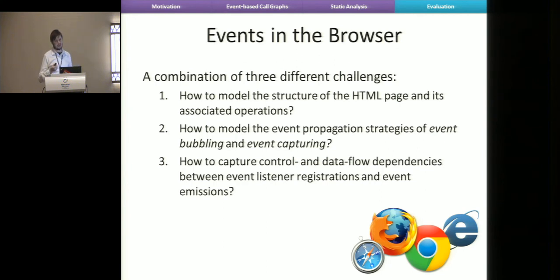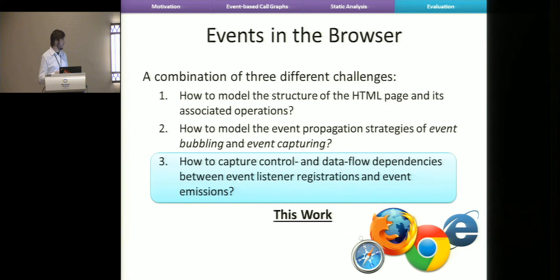The second is that events are more complicated in the browser because you propagate events along the structure of the page. The third is how you should separate data flow based on listeners and events. In this work, we only focused on this challenge because it's what's relevant for Node.js. If you want to handle events in the browser, you need to also consider the other 2 challenges.